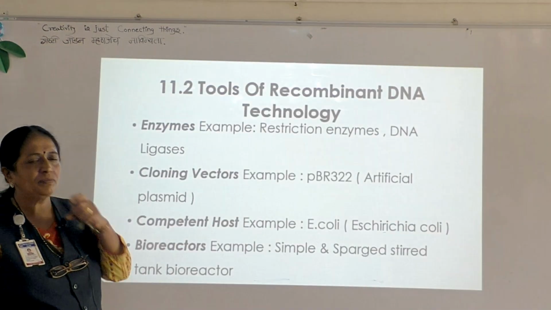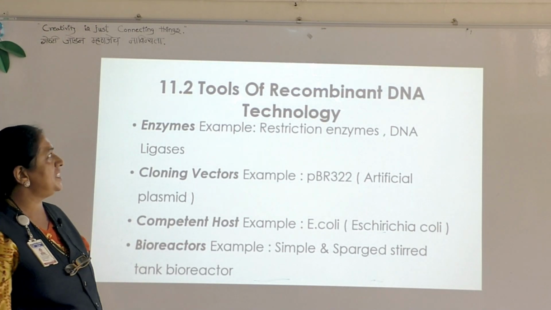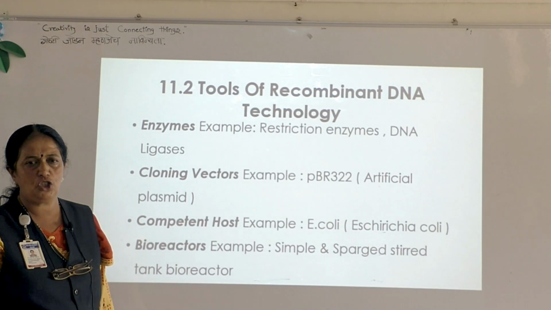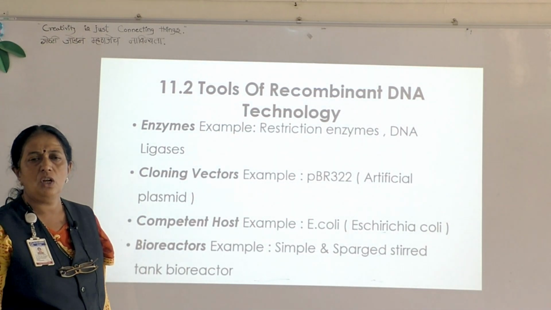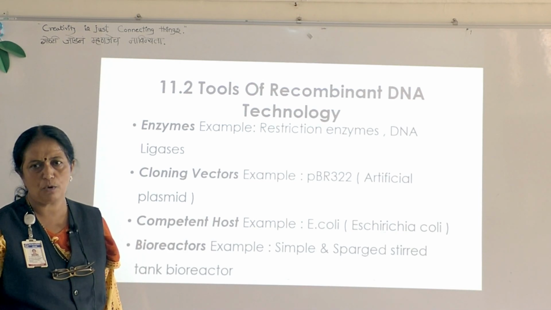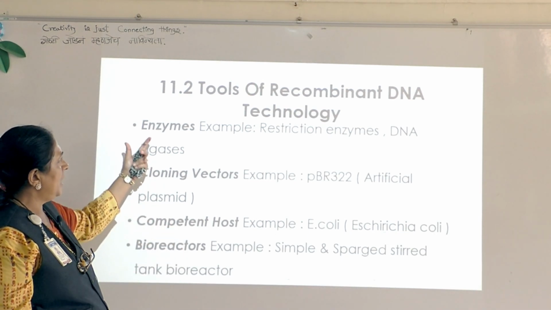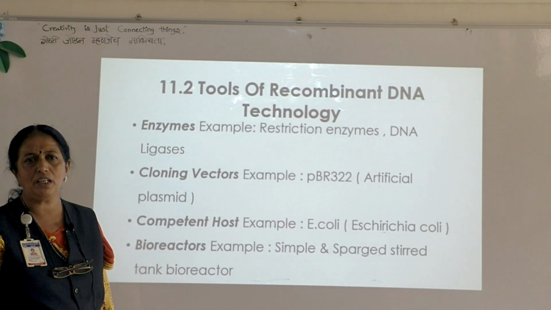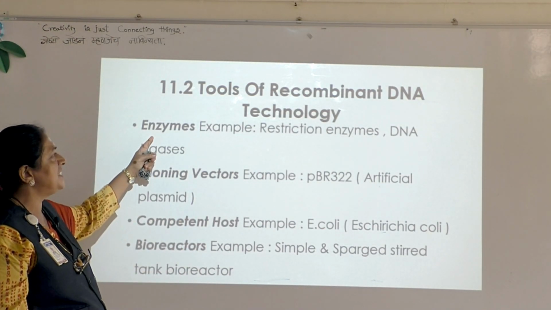So here, the next point is tools of recombinant DNA technology. Tools means what instruments you require for the process. And there are 4 different types of tools required. The first ones are enzymes.